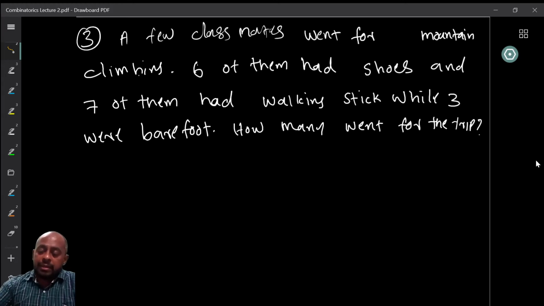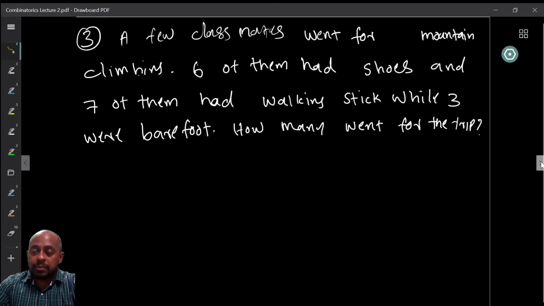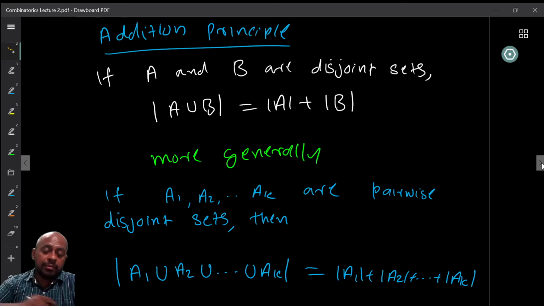So these three tell us something. In the first question, we were able to answer precisely because we knew that both the sets were disjoint and they were exhaustive. So if A and B are disjoint sets, then their union has cardinality equal to the sum of the cardinalities of each of them.